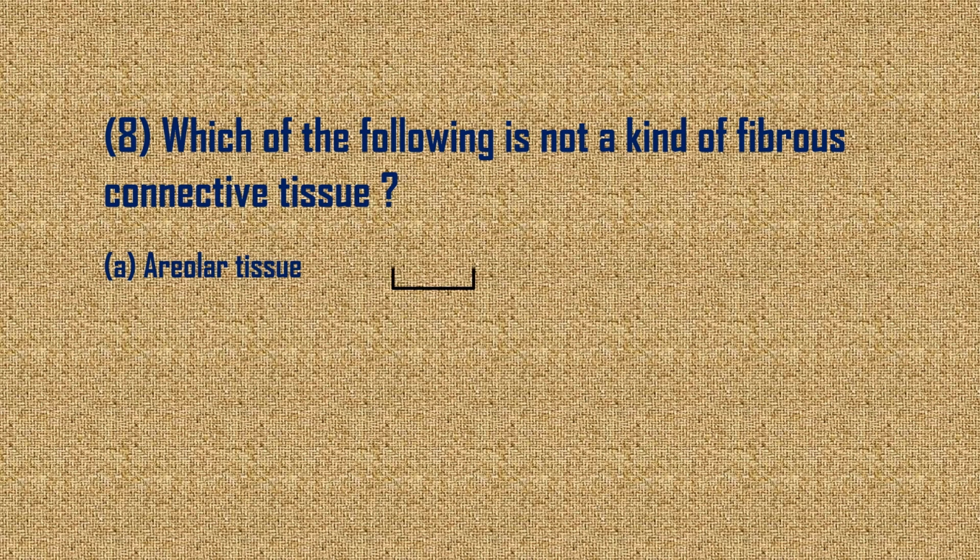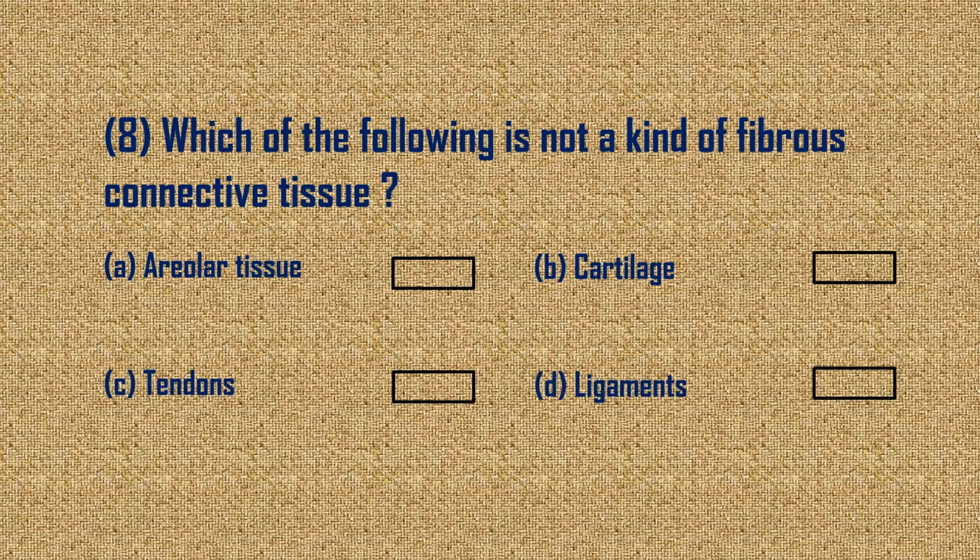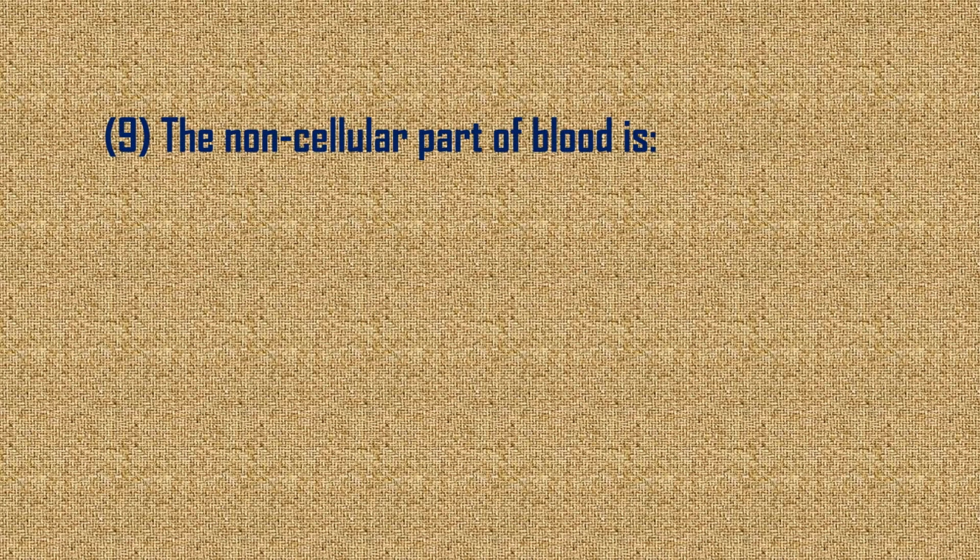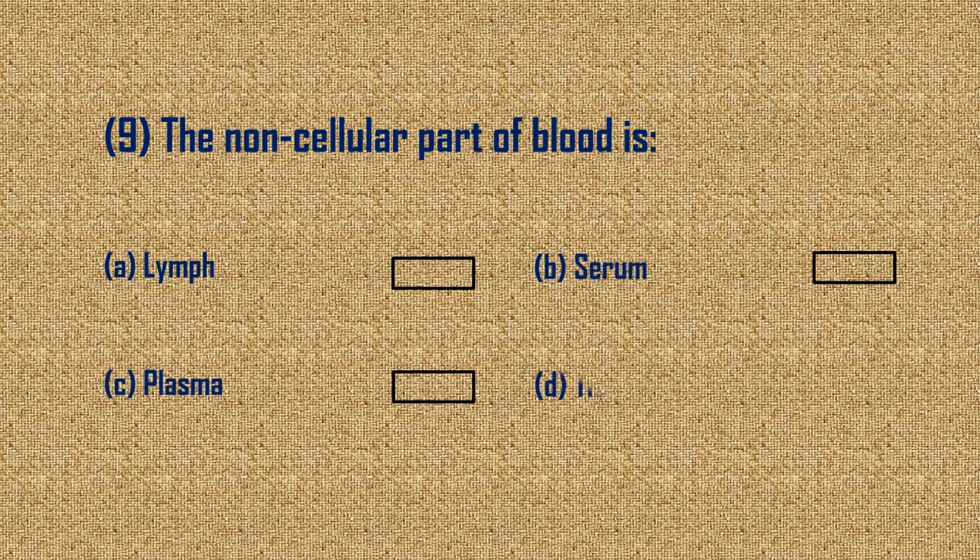Areolar tissue, cartilage, tendons, ligaments. Answer is D. The non-cellular part of blood is: lymph, serum, plasma, tissue fluid.